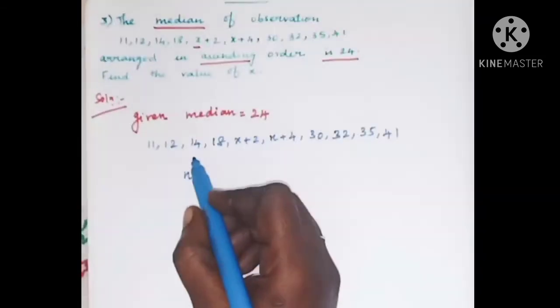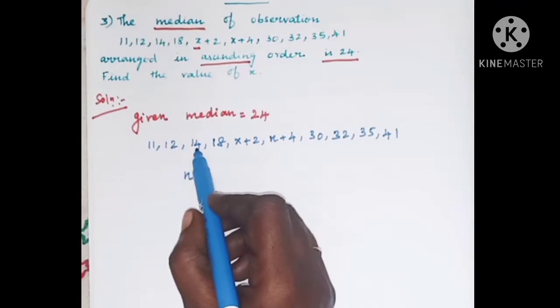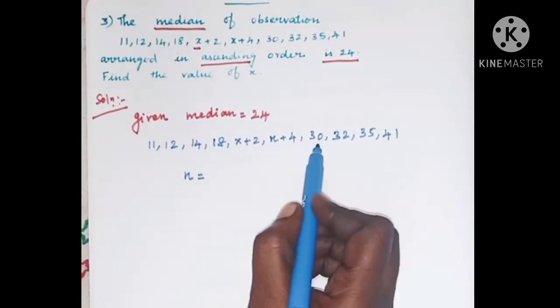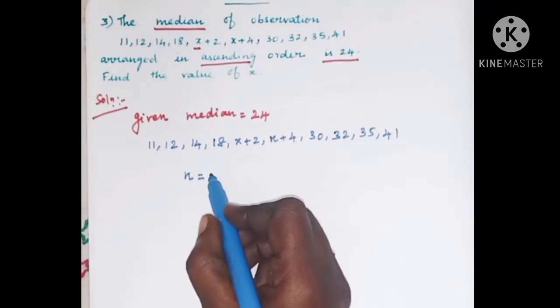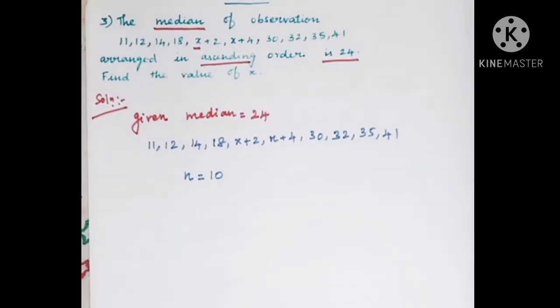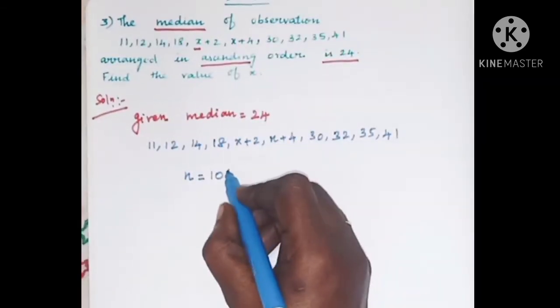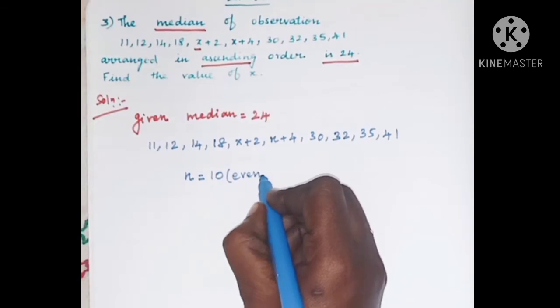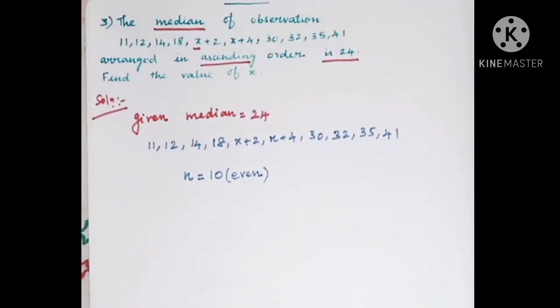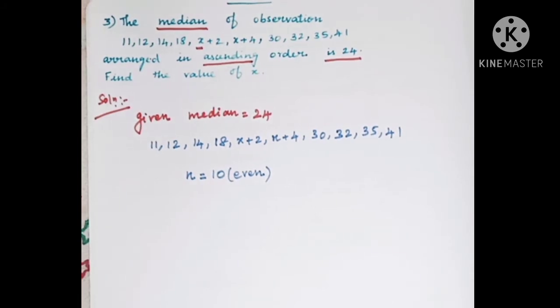So how many data are given? 1, 2, 3, 4, 5, 6, 7, 8, 9, 10. So here 10 data are given. So the value of n is an even number. 10 is an even number. You know the formula to find the median when n is even.